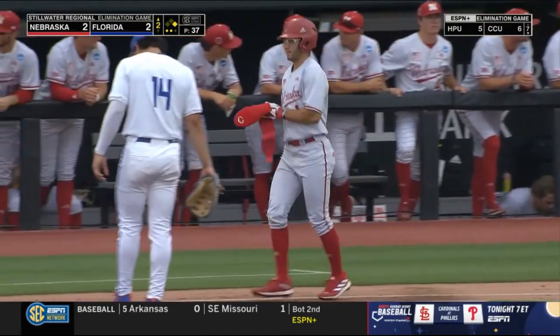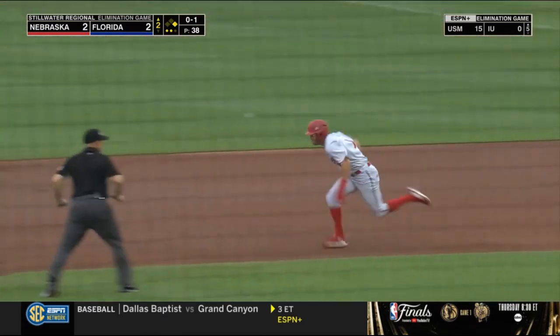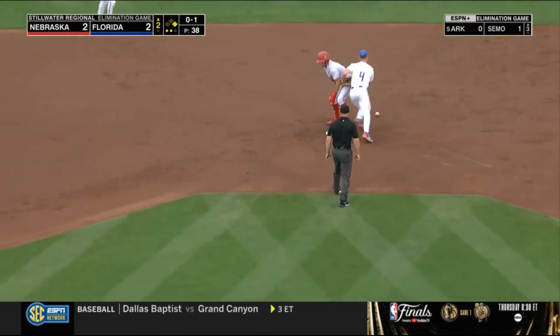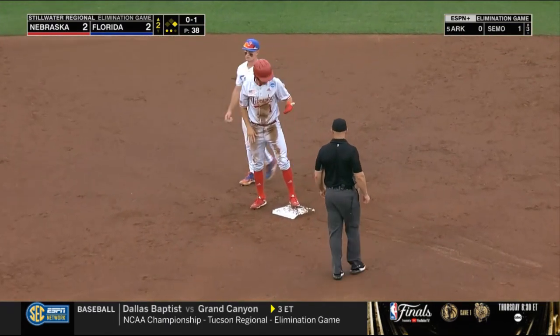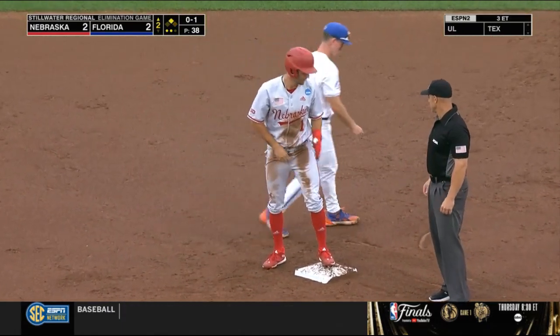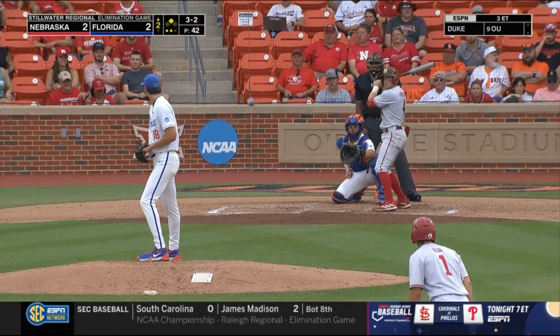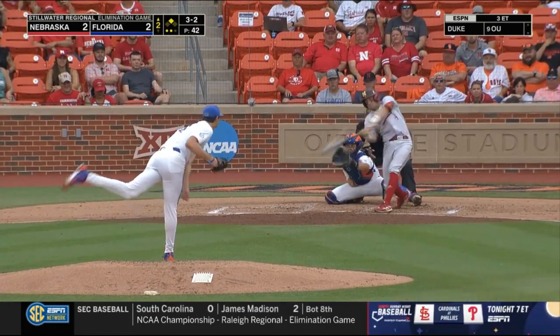And takes us back to the top of the order. Pickoff, and Caglione had to dig it out of the dirt. It turns into a stolen base for Riley Silva, his 32nd of the season. You know he's going to run at some point when he gets on there. It's a Nebraska team that is aggressive on the base paths, but mindful as to when to get the next arm hot and use it.